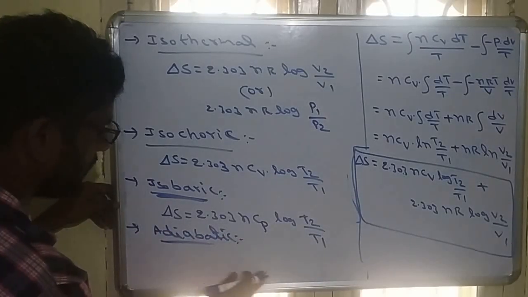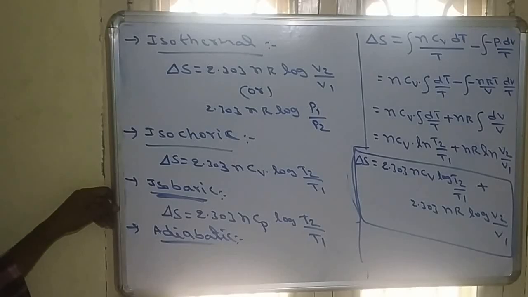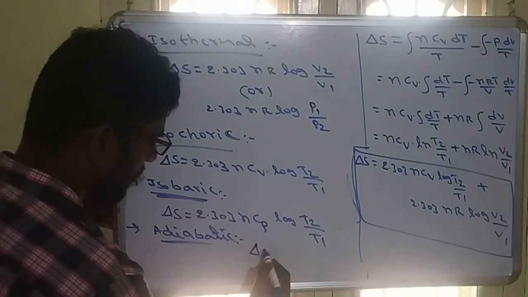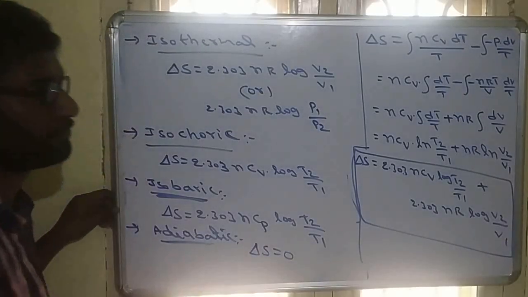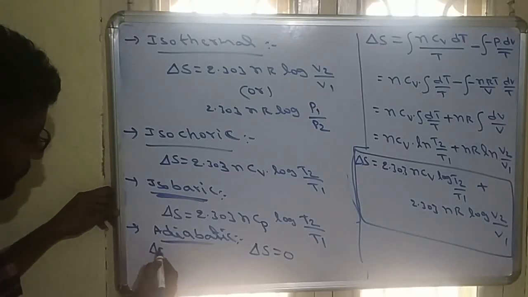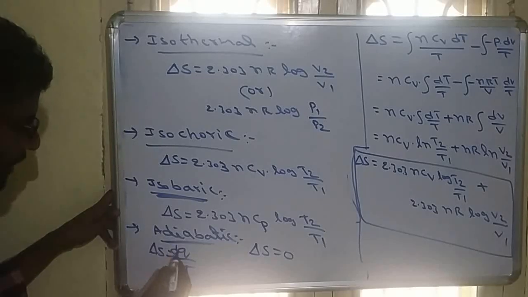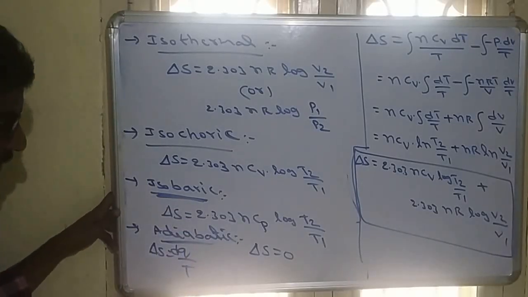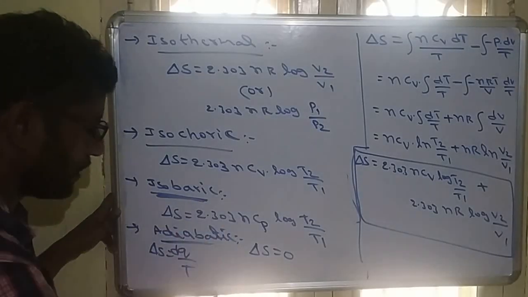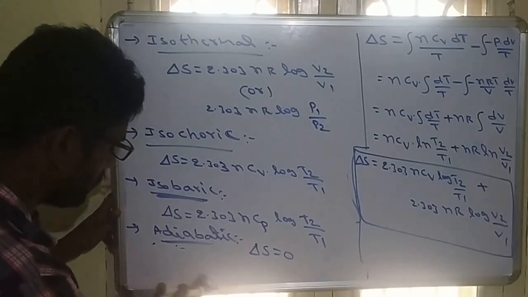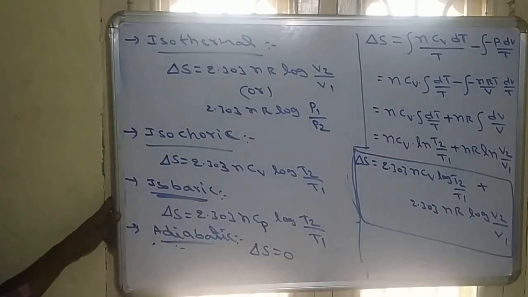if the process is adiabatic, so in adiabatic process, directly delta S will be 0. Why? Because the delta S formula is Q by T. So dq or delta Q will be 0. Heat will be 0 in adiabatic process, so delta S is also 0. So in adiabatic process, entropy change is directly 0.